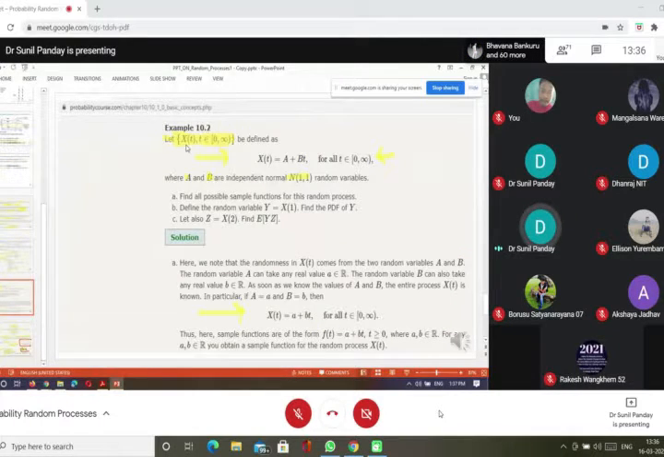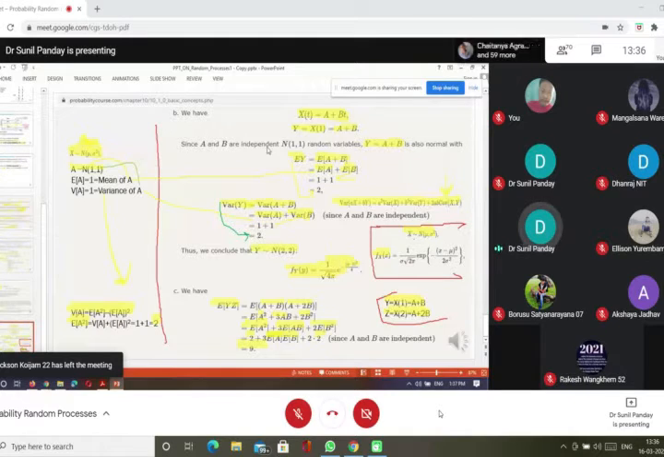So here it is given that a and b are independent normal random variables. So y equal to a plus b is also a normal random variable. So this information we have. Now if somehow we know the mean of y and the variance of y, then we can easily write its probability density function, because we know that y has a normal distribution, because it's the sum of two independent normal random variables.